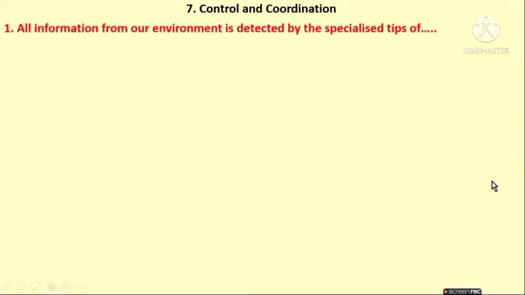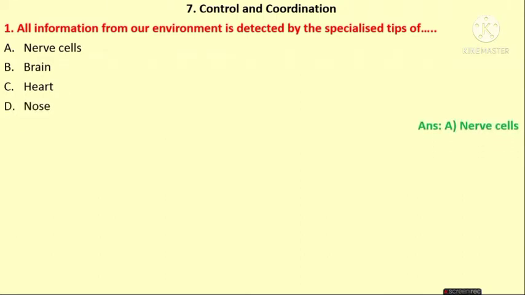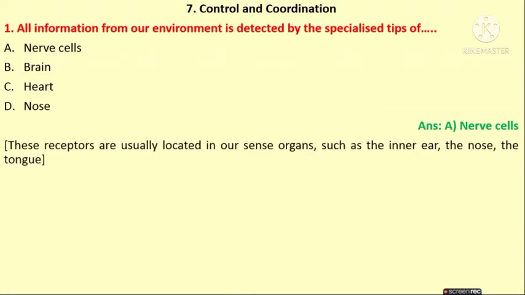The first question is: all information from our environment is detected by the specialized tips of nerve cells, brain, heart, or nose? What is the answer for this? The nerve cells are responsible for detecting the information from our environment. Receptors like those in the inner ear, nose, and tongue are connected to nerve cells, and these nerve cells help in getting the information from the environment.